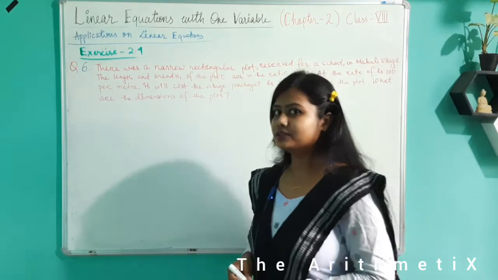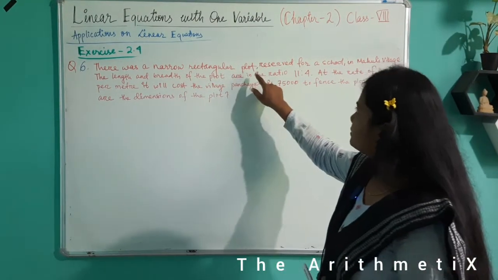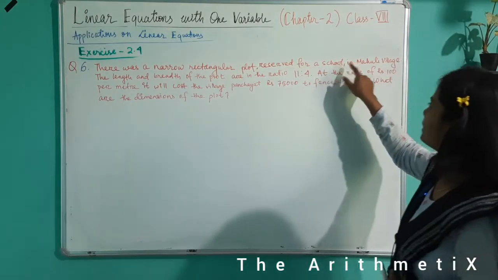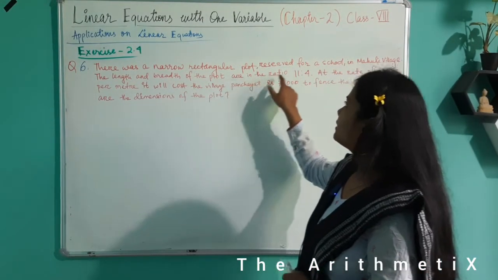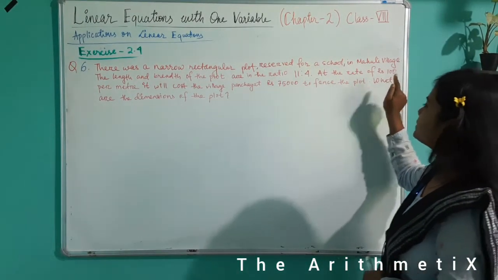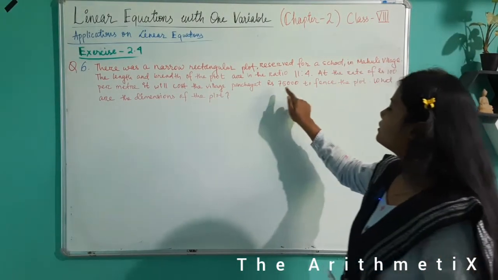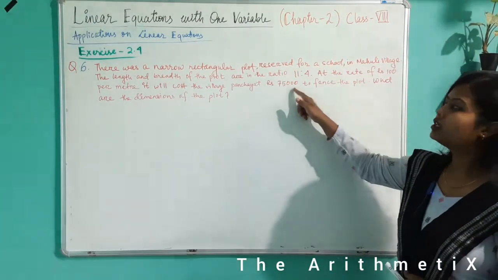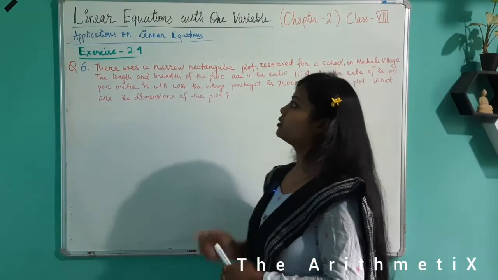Let us read the question with me. There was a narrow rectangular plot reserved for a school in Moholi village. The length and breadth of the plot are in the ratio 11:4. At the rate of rupees 100 per meter, it will cost the village panchayat 75,000 to fence the plot. What are the dimensions of the plot?